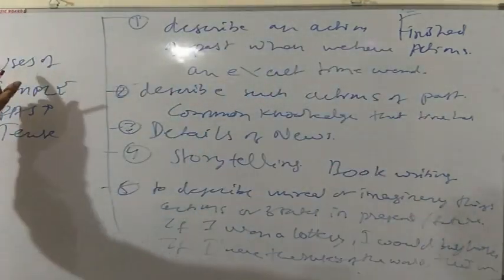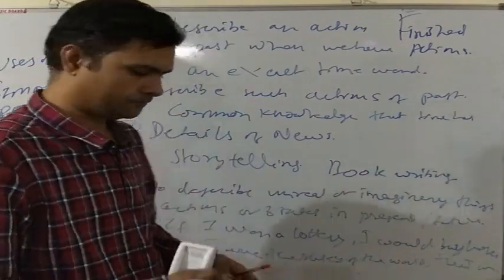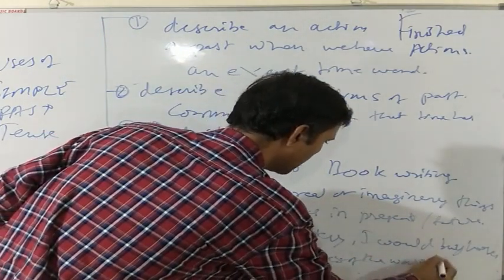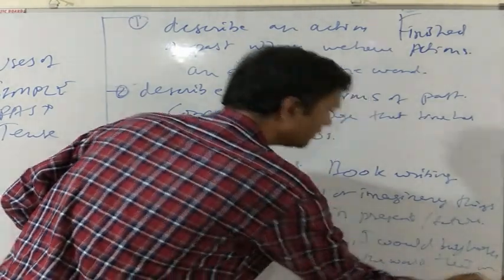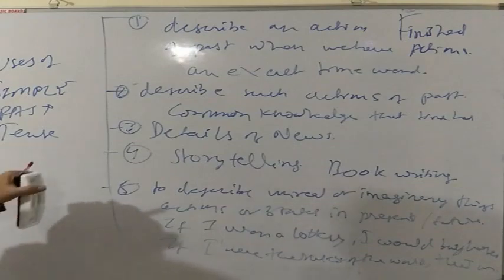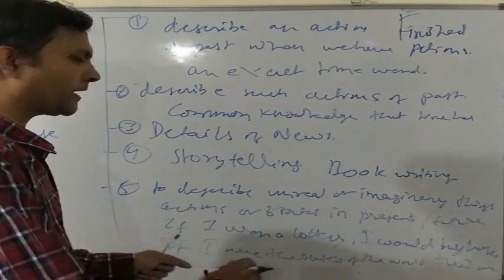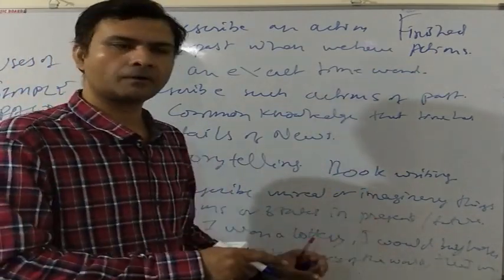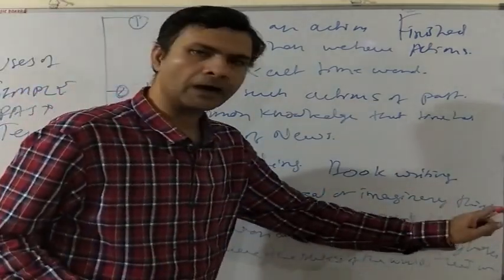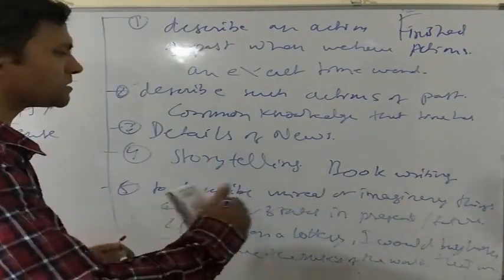Or use simple past tense to describe imaginary or real things in present or in future. The ruler of the world. Then I would. What will you do if you were the ruler of the world? So we can use simple past tense to describe such unreal things. Now both of these things are unreal. They are imaginary. If I won the lottery, I am imagining. If I win a lottery, then what will I do? So if I won a lottery, I would buy a house. Similarly, if I were the ruler of the world, now it is an imaginary thing.